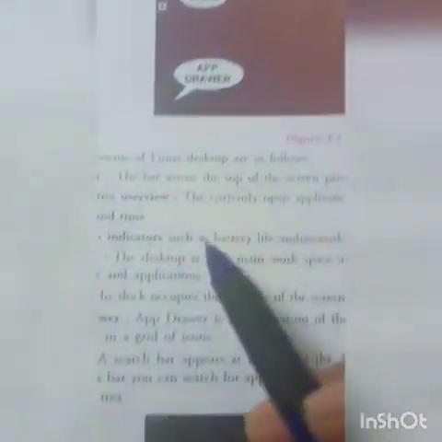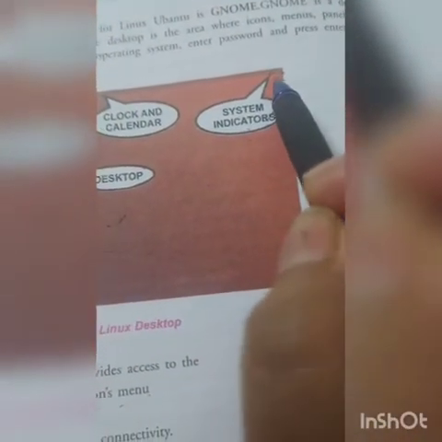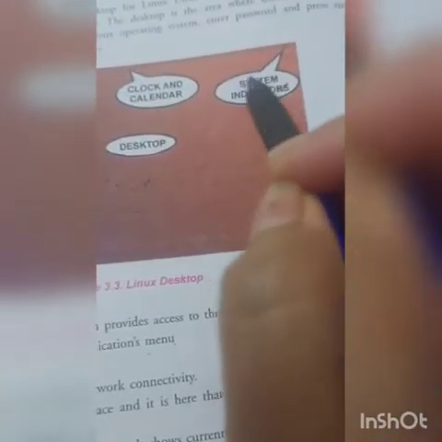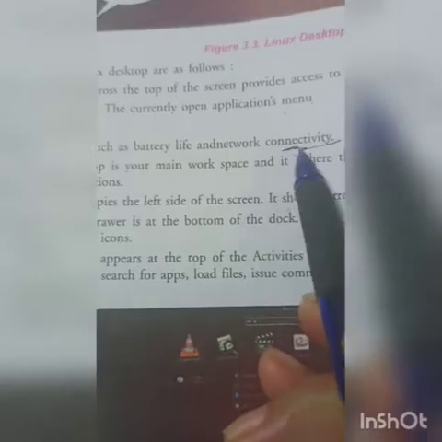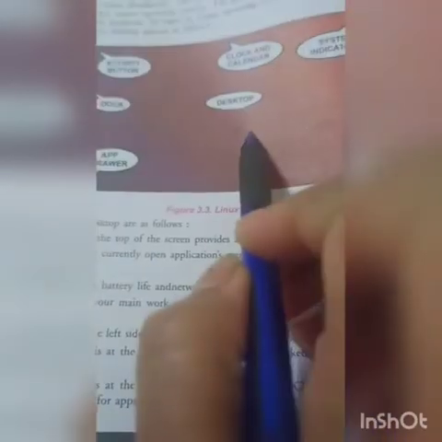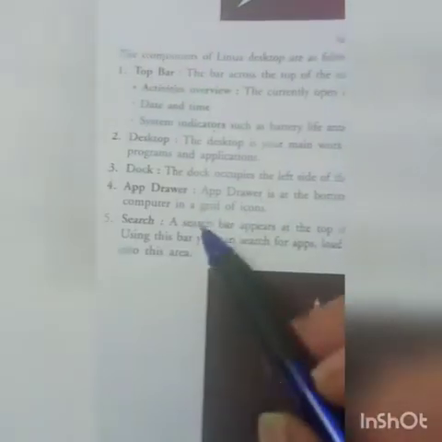Then the system indicator gives you the indication about your battery and your network connectivity. Desktop is your main working area, where you open the application programs.